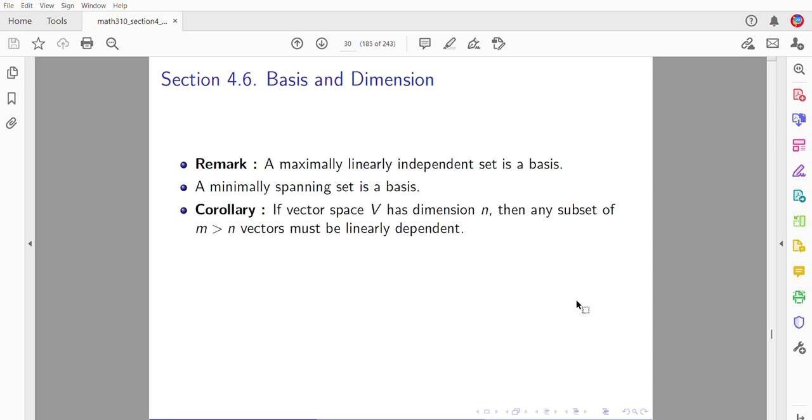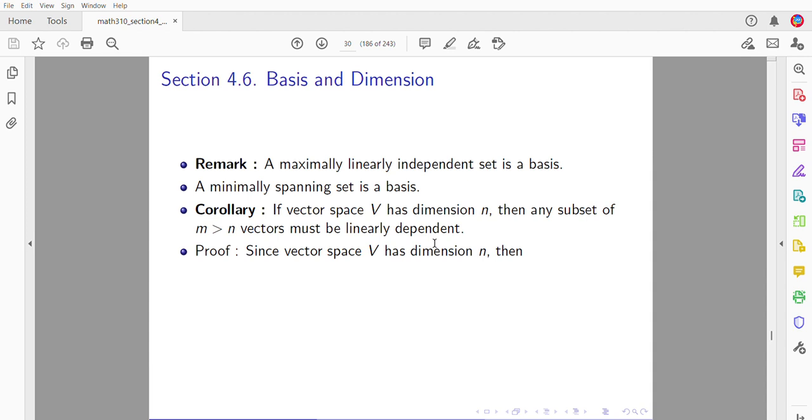Here is a nice corollary. If a vector space V has dimension n, then any subset of size m, a subset of m greater than or equal to n vectors, so any subset which has more vectors than the dimension has to be linearly dependent. Why?